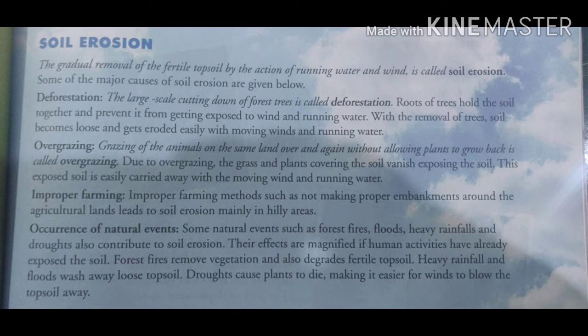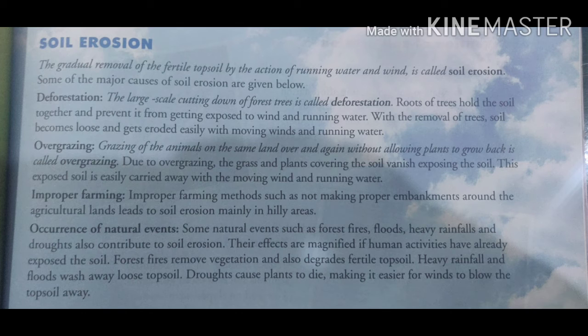Next is soil erosion. What is soil erosion? The gradual removal of fertile topsoil by the action of running water and wind is called soil erosion. जो भी टॉप मोस्ट फर्टाइल लेयर होती है उसका रिमूव होना is known as soil erosion. Now what are the major causes of soil erosion? First is deforestation, means cutting of trees and forest. Next is overgrazing. Overgrazing में क्या होता है? The grazing of animals on the same land again and again.